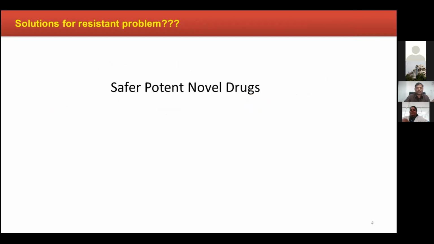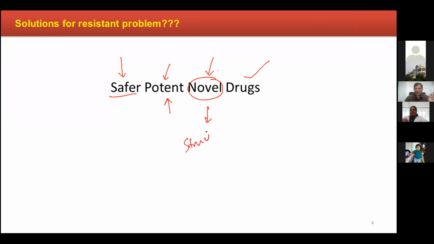Okay, so what is the solution? All we need is a safer, potent, novel drug. Why do we need a safer drug? No toxicity. It must be potent so that a lower dosage is sufficient. It must be novel. What do you mean by novel? Both the structure and the mechanism of action need to be novel. Quite often it goes hand in hand.